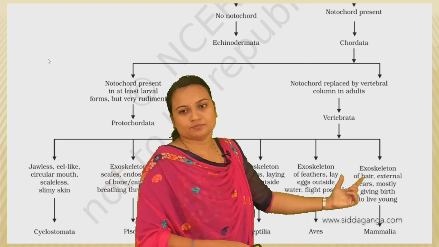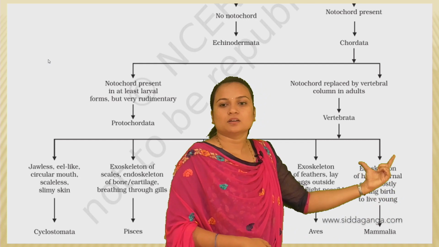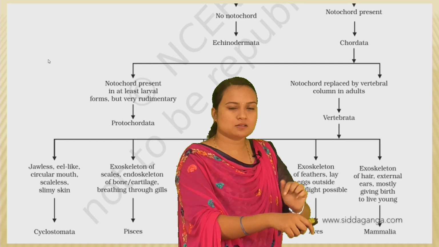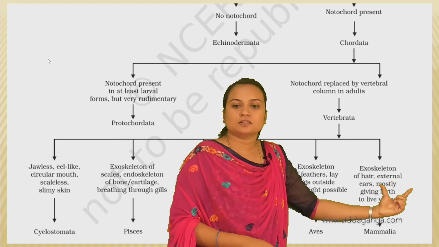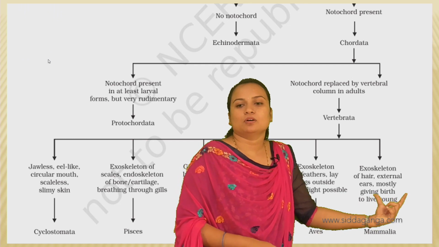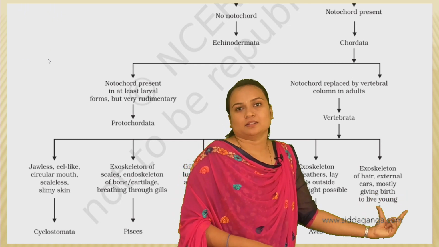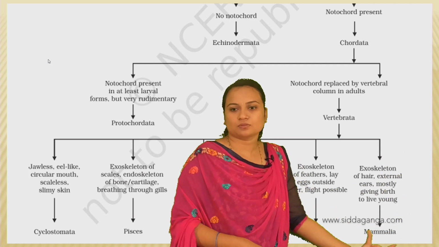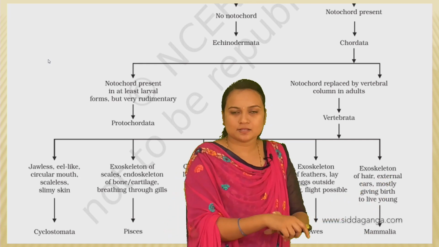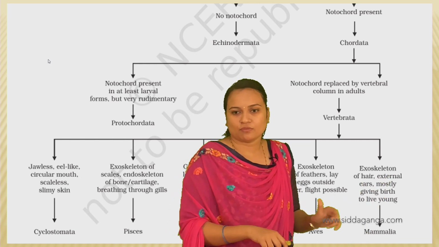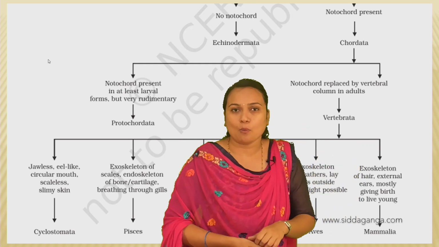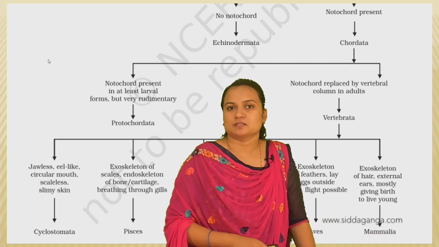Okay, and further in the next group, the exoskeleton is of hairs. Okay, we have hairs, right? And external ears, and mostly giving birth to live young, giving birth to the young ones. So these are mammals. We are mammals. We have hairs on the exoskeleton, and we have external ears, and we give birth to the young one, right? So they are mammals.